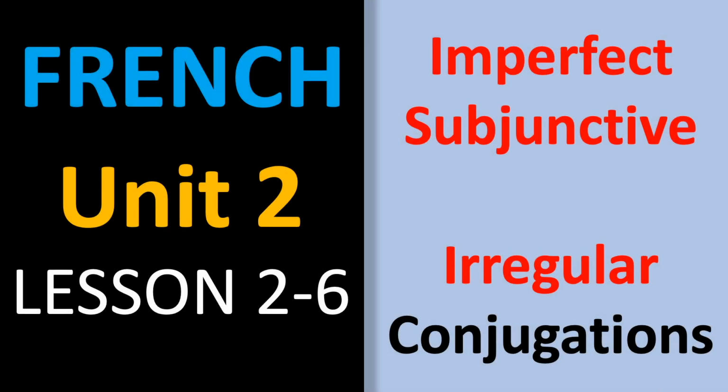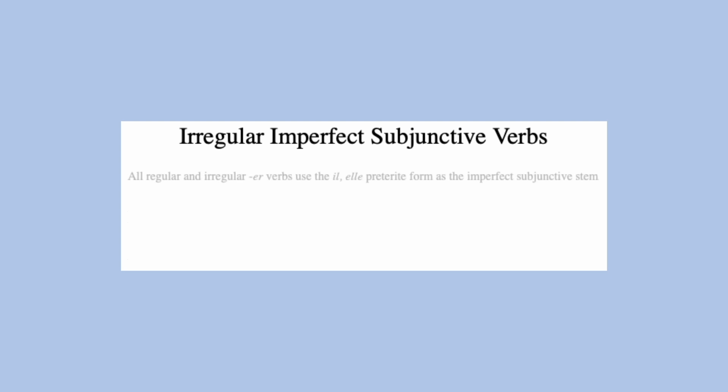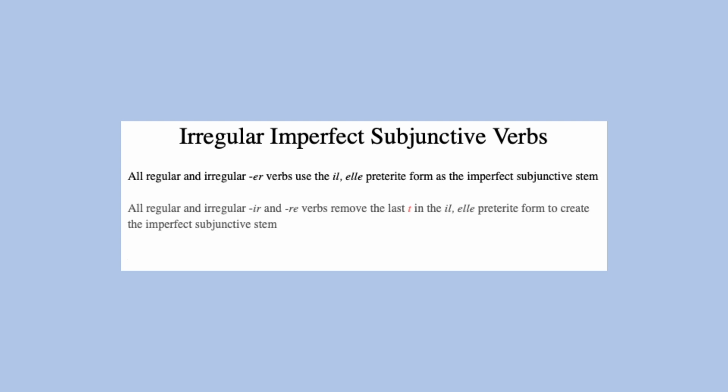This lesson will cover irregular French verbs under the imperfect subjunctive. The imperfect subjunctive stems for all verbs are based on their third-person singular preterite forms, so all verbs that are irregular in the preterite will also be irregular in the imperfect subjunctive.